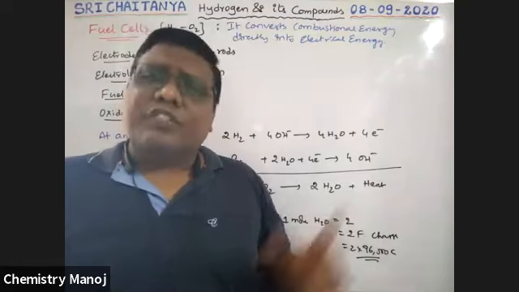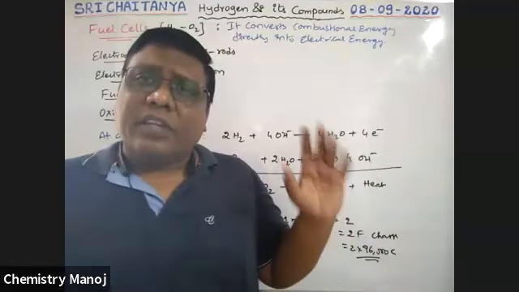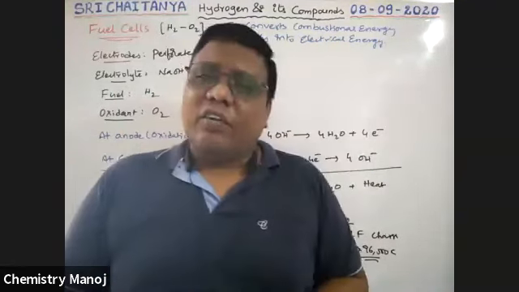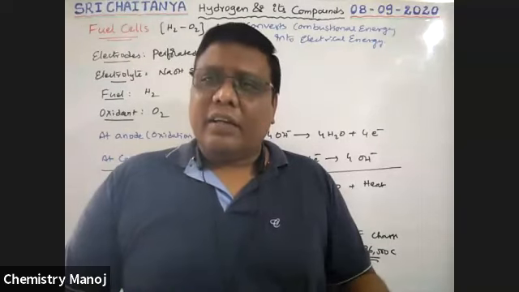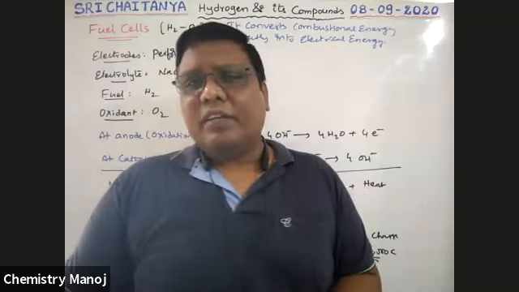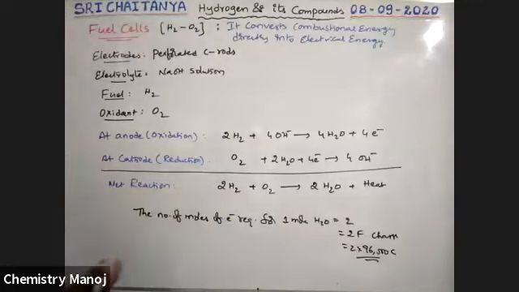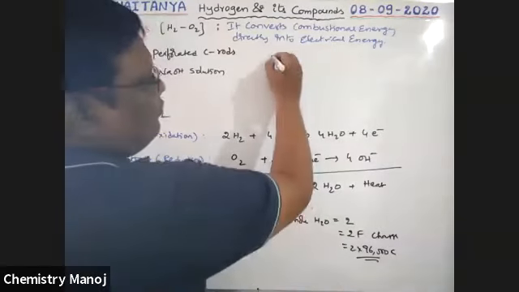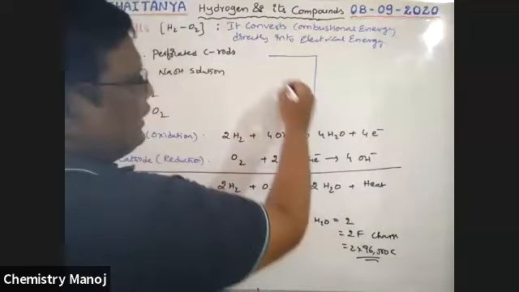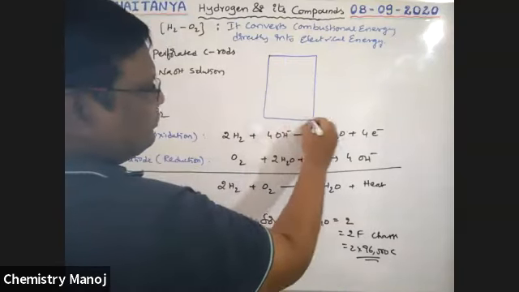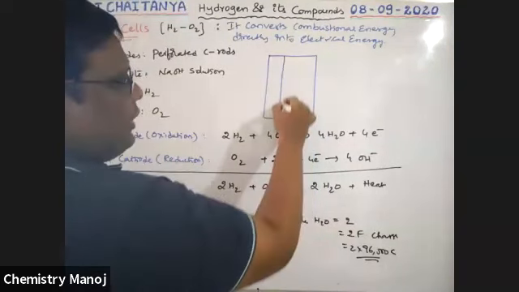Sir, what is the use of this fuel cell? Here combustion energy is converted into electrical energy, and hydrogen is used as a fuel. See, boys, let us take a metal container divided into three parts.